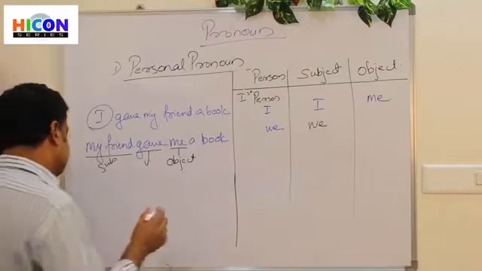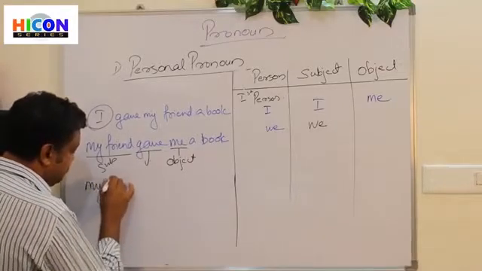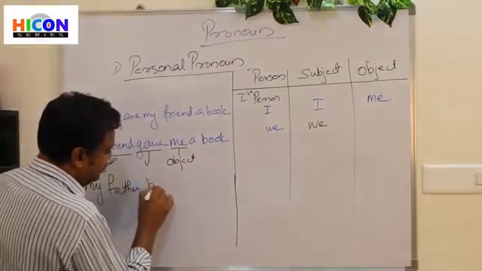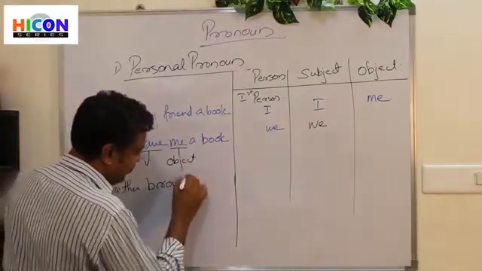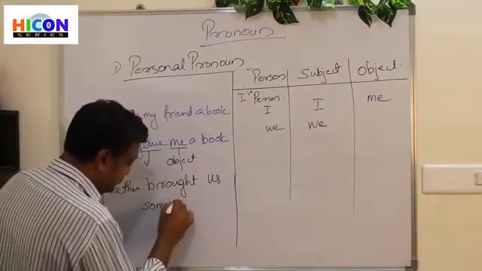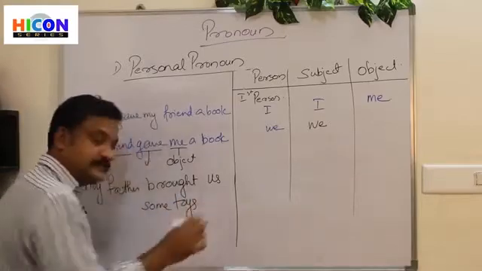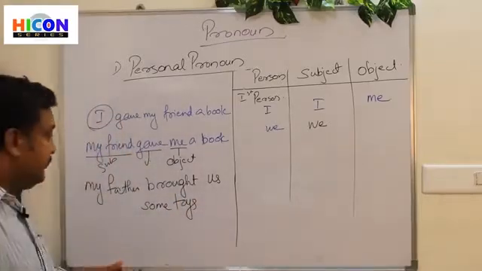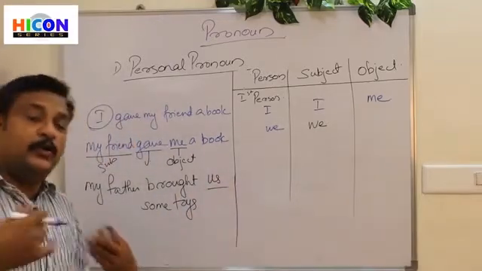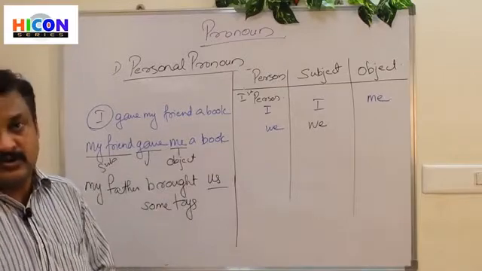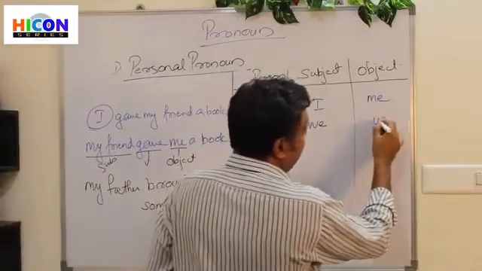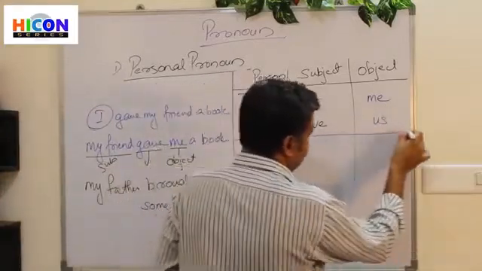My father brought us some toys, isn't it? Here, what do you mean by this us? You and your brother. We played with the toys. So we played with the toys means we is used as a subject and us is used as the object.